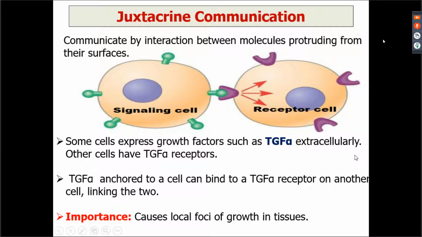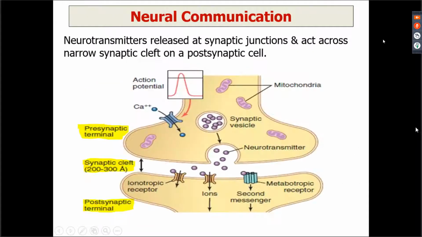Next form of intercellular communication is one in which you are having the secretion of the chemical messenger into the extracellular fluid. ठीक है, अभी तक क्या हुआ कि एक साइटोप्लाज्म से दूसरे साइटोप्लाज्म में वाया गैप जंक्शन गया, or it could be because there is a cell to cell contact, there is a signal molecule and there is a receptor, so they are contacting one another.